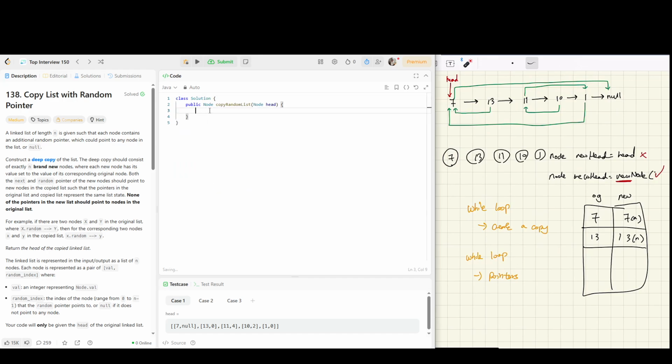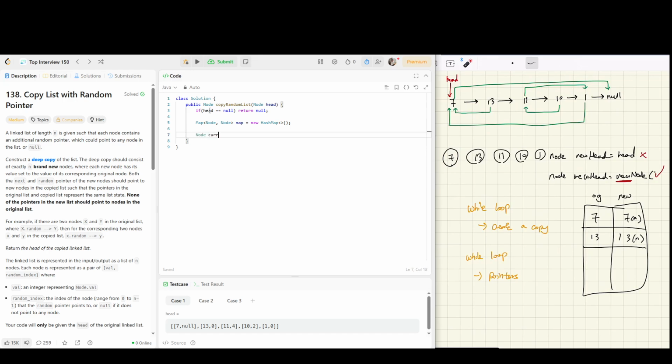So let's do some coding. We are given head. Let's work on the most basic edge case: if head equals null, we return null. Then we need to create a map of Node to Node. Let's call it map equals new HashMap. Then we need a first while loop that creates a copy of each node, and we can put them into the hash map at the same time.